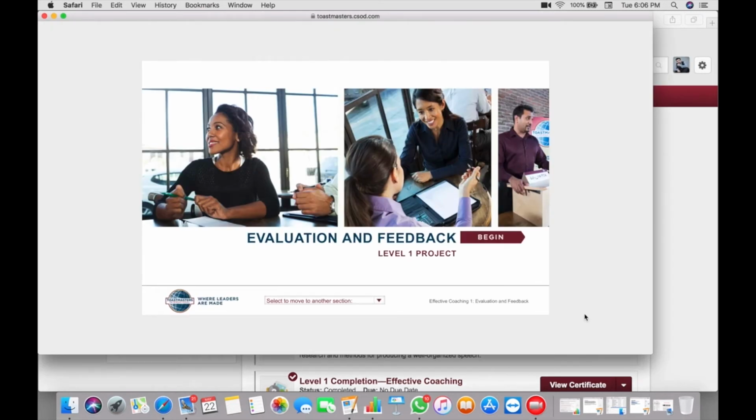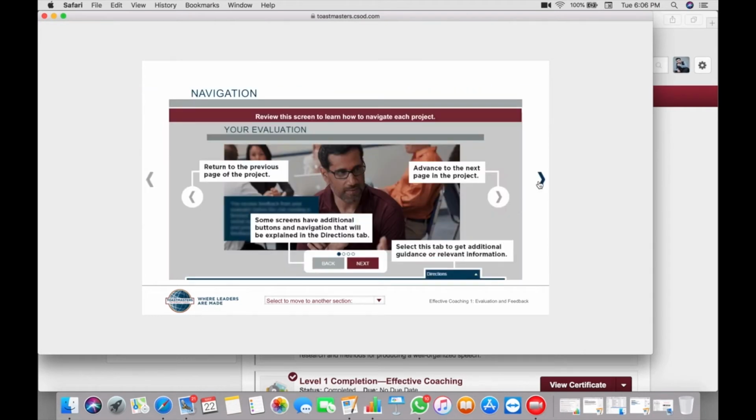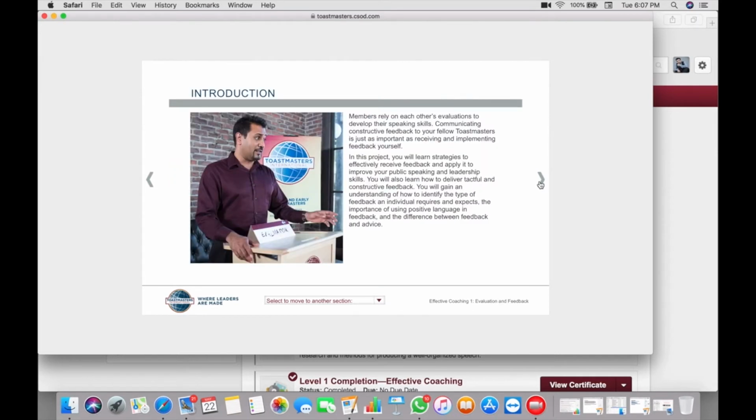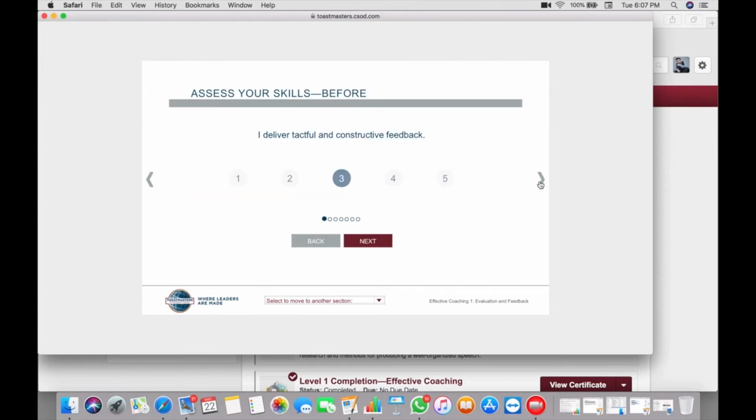Here is our first slide for this project, evaluation and feedback. You can see the procedure is the same. Next slide, read this information. Next. You need to evaluate yourself, assess your skills before the project. So this is how I have done. These are the questions to be answered.